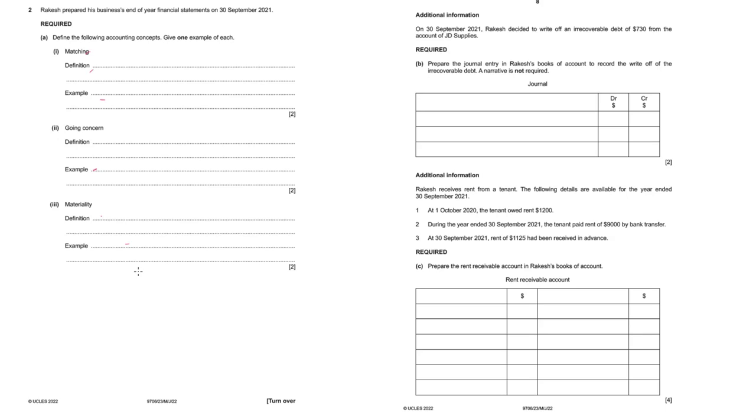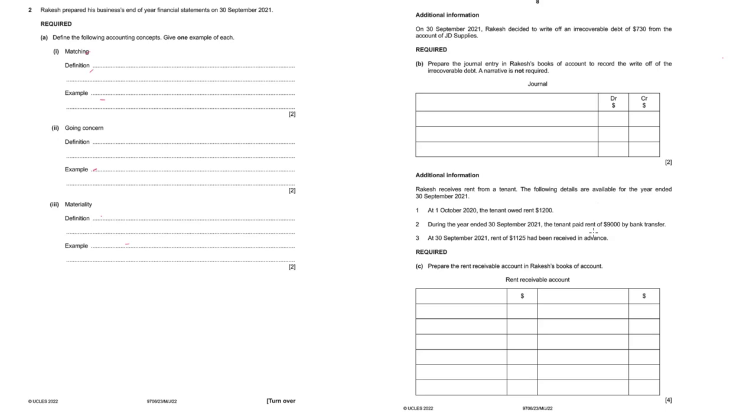For example, stationery items, you don't have to treat them as capital expenditure even if you plan to use them for more than 1 year, because the amount is insignificant. Another example of materiality is when preparing the income statement, the immaterial expenses or items can be clubbed together to show them as one line item, because again their amount is insignificant and anyone reading the income statement may not be really concerned about these small value